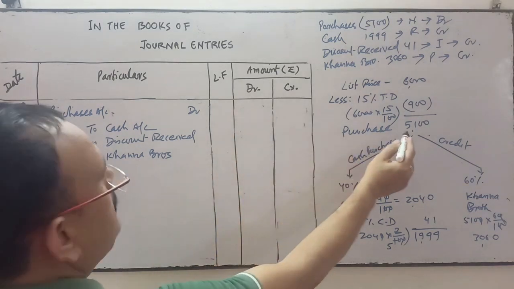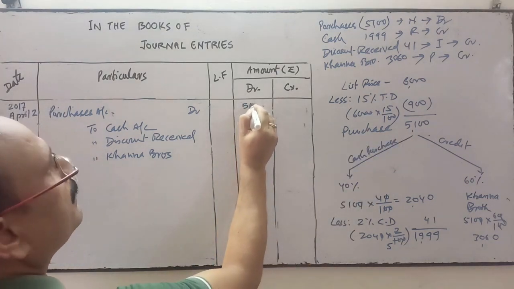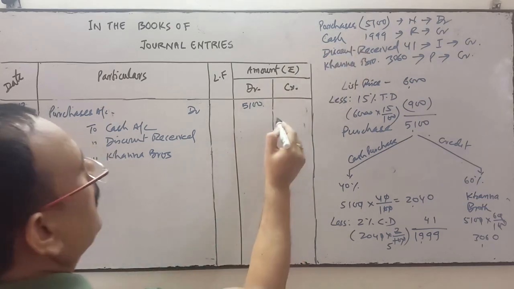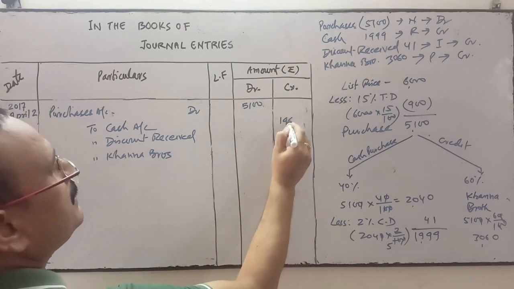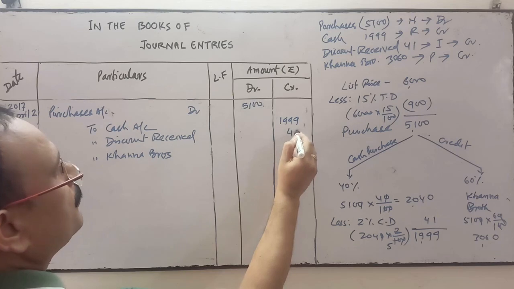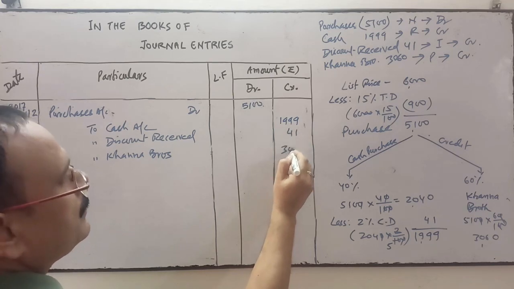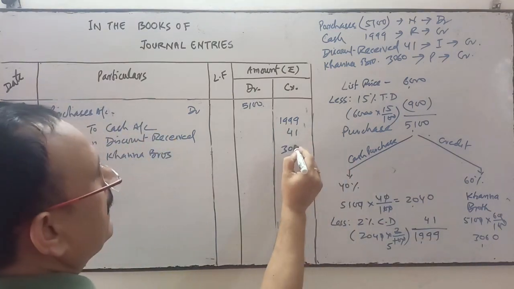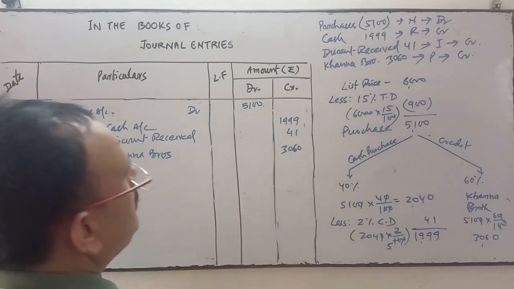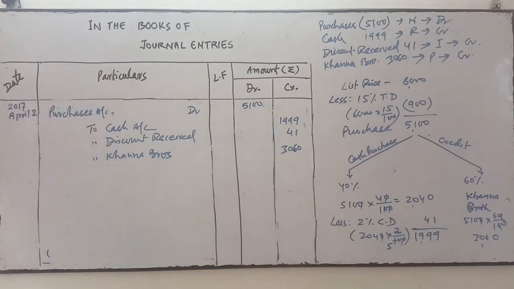So purchase will be debited by 5,100, this amount. Cash will be credited by 1,999, 41 will be the discount, and 3,060, which is the credit purchase. So debit and credit are the same.